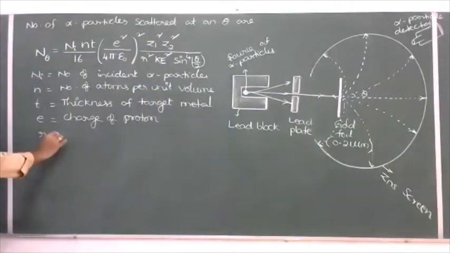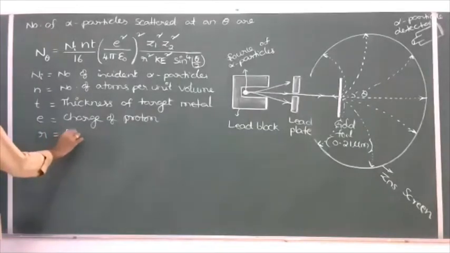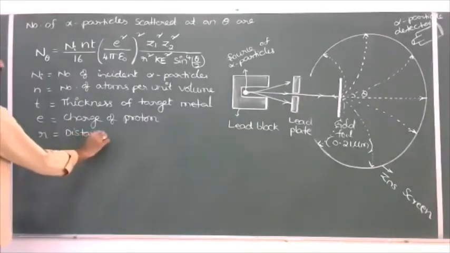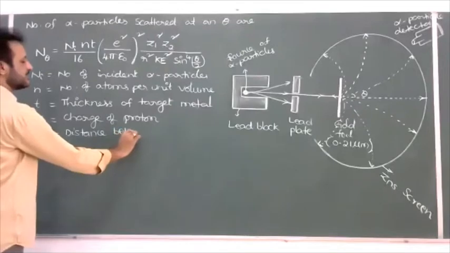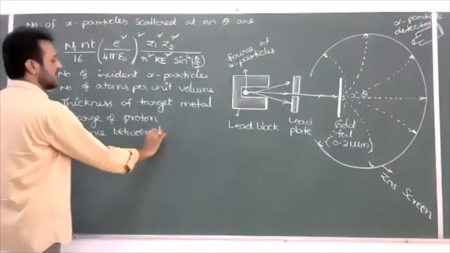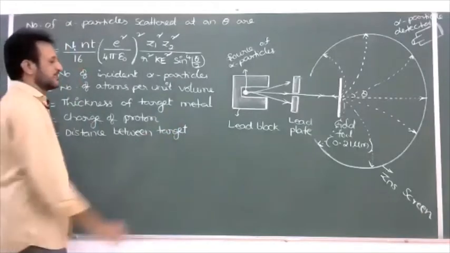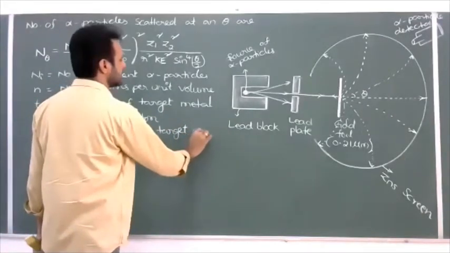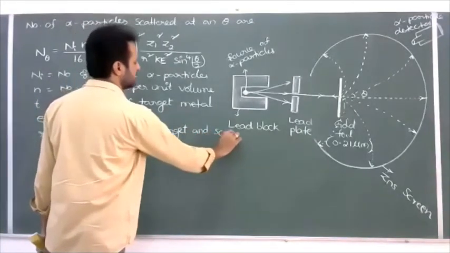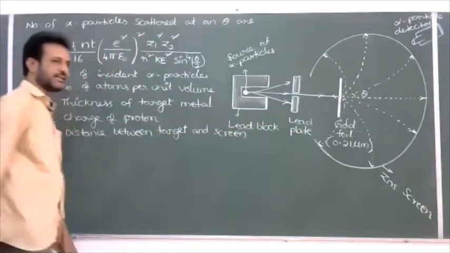R is equal to the distance between the target element, here the gold foil, and the screen. Whatever zinc sulfide screen is there, you should take that screen.